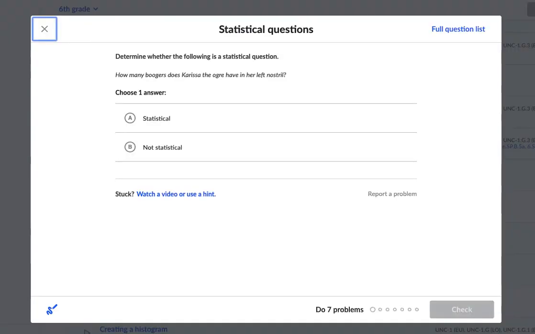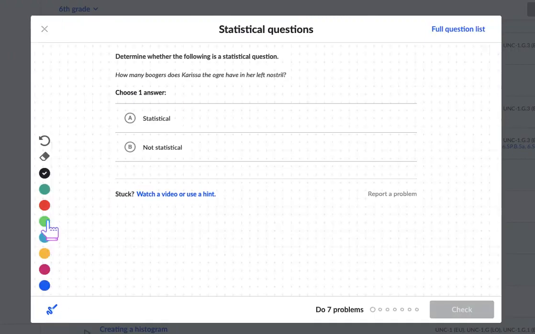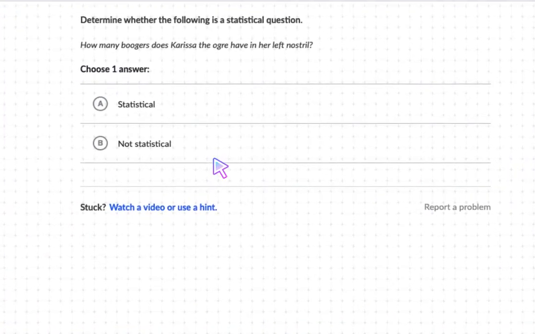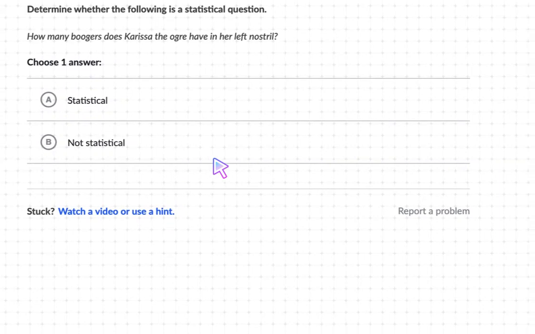All right, let's go over a couple of examples. So this question is asking whether it's a statistical question or not. How many boogers does Carissa the ogre have in her left nostril? Go ahead and pause the video and try it on your own first.